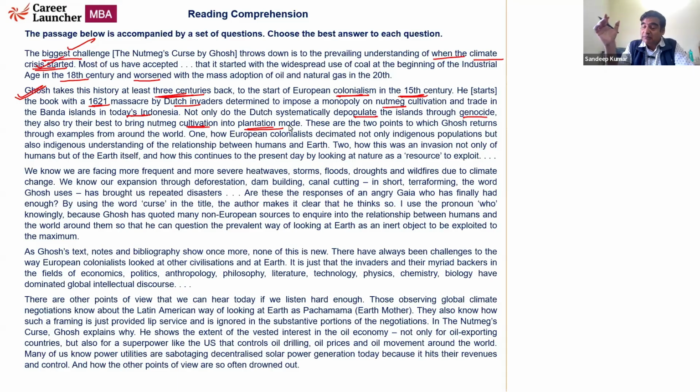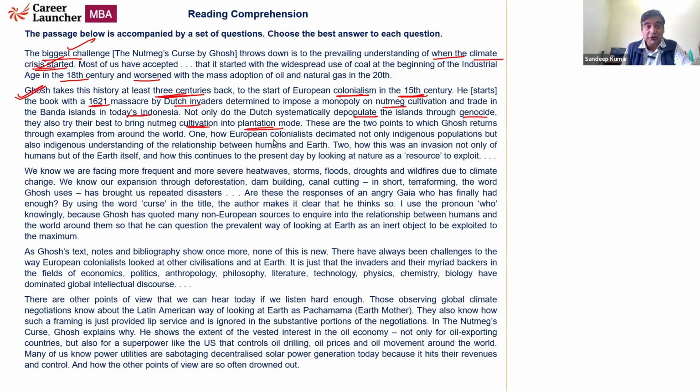Now, the very idea of plantation mode, when we are talking about it, we are saying we are decimating the forests. We are practicing deforestation in order to bring active or mass plantation into the picture. That means deforestation. Okay, that means destroying the environment. So previously, when we look at the native civilizations, they used to do nutmeg cultivation in patches for themselves. They did not destroy the forest. Now, with the Dutch invaders looking at it as something to export from these islands, they are cutting down the trees, deforestation. So bring it into plantation mode.